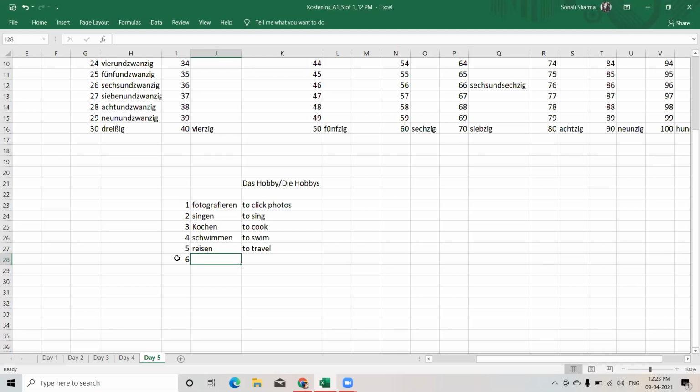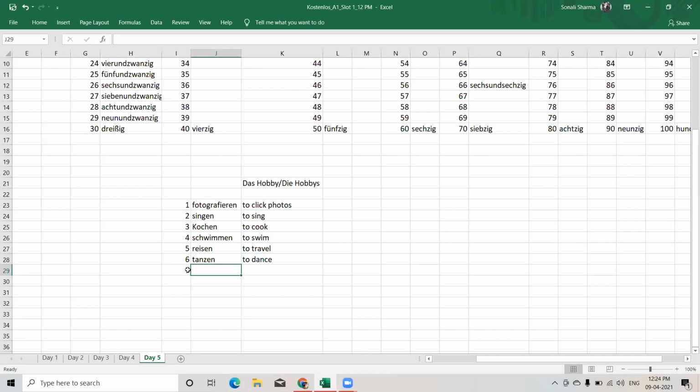Next hobby is, if I love to dance. Dancing is my hobby. So to dance is tanzen. It's not pronounced with a plain T, it's tanzen. This T has a slight th sound in it. So it's tanzen. The meaning is to dance.